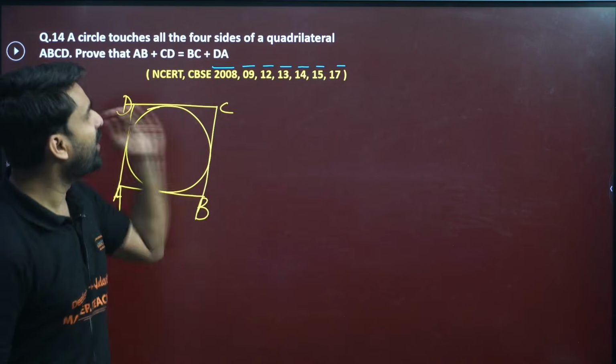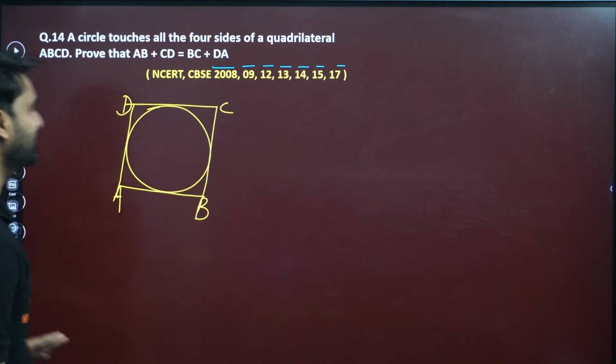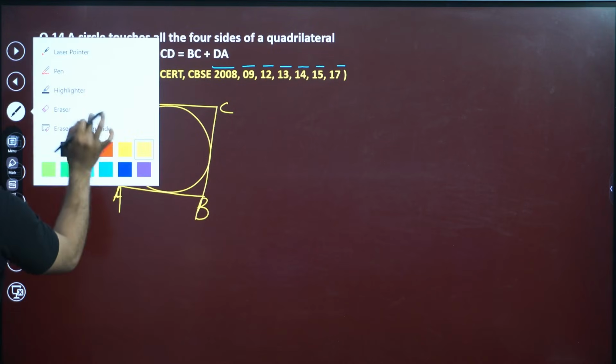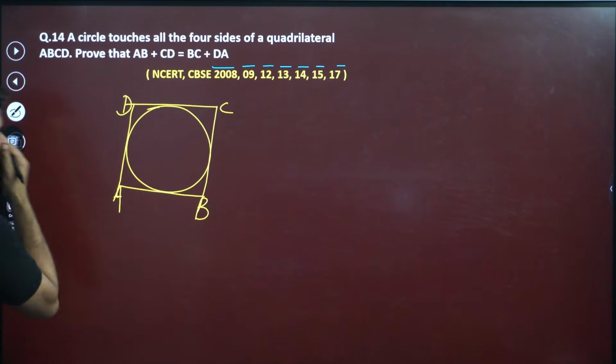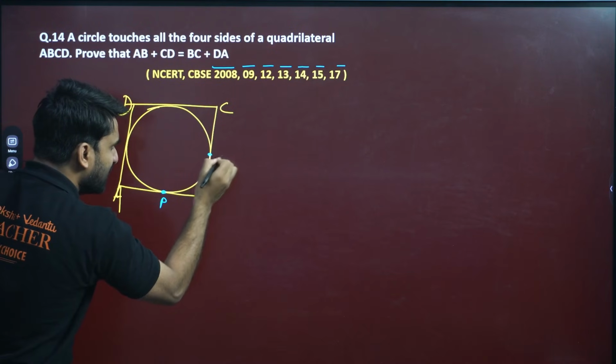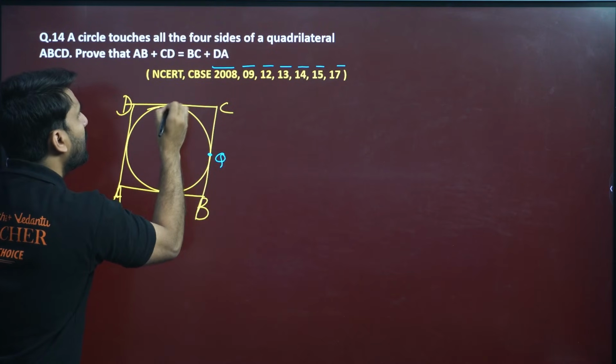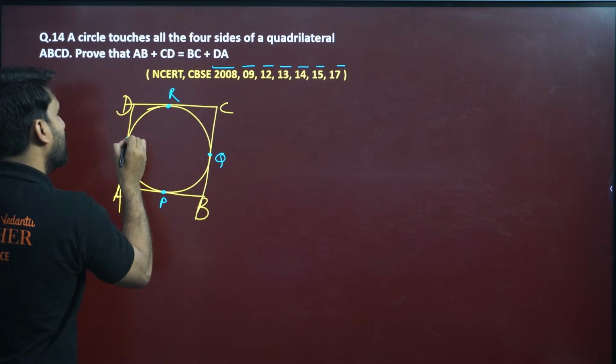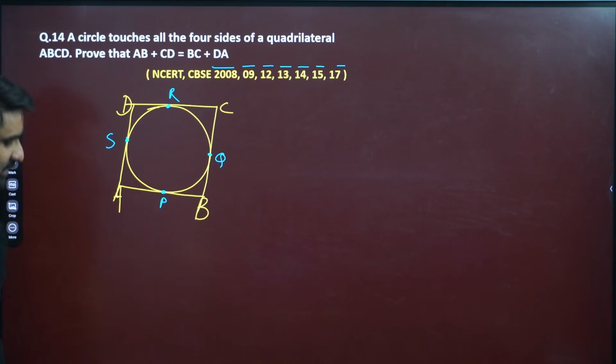Very easy question. And look how frequently this question has been asked by CBSE. So come on, first mark the points of contact. Let's say this is P, call this Q, call this R, and call this S.